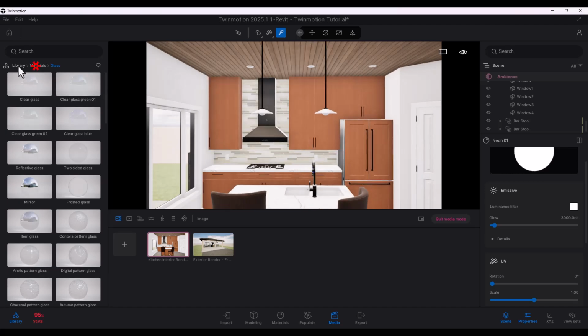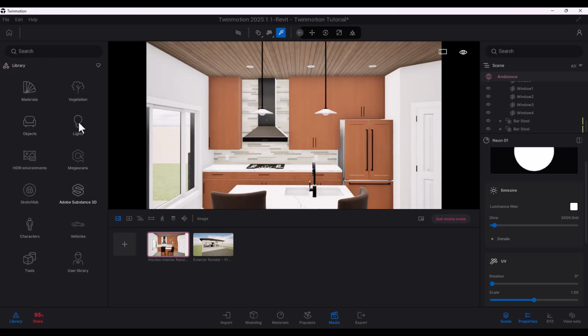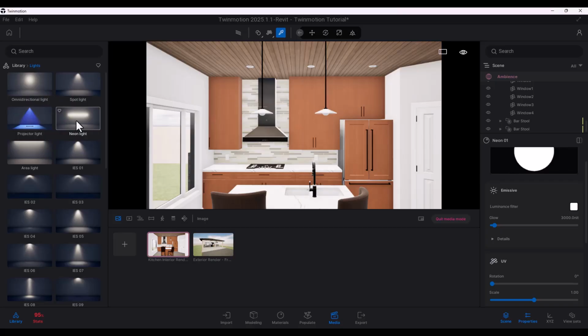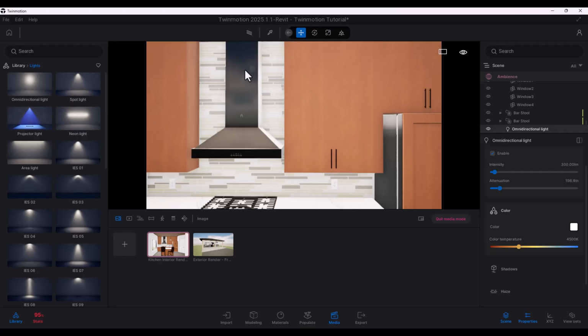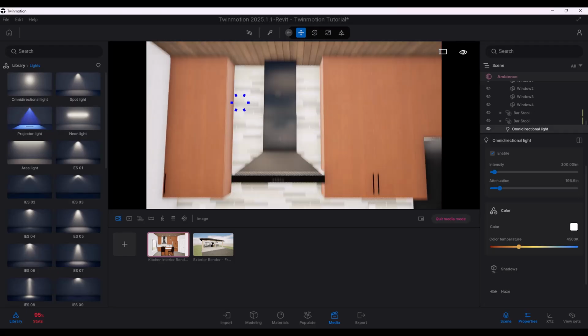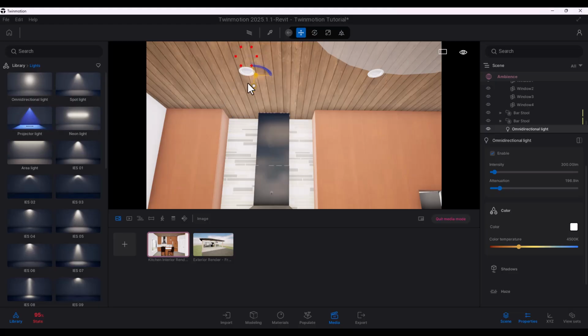Now, the other thing that you can add is actual lighting. So this is artificial lighting that you could bring in. You could do a spotlight, you could do an omnidirectional light. So in my case, I'll maybe just use an omnidirectional light just to keep things a bit simpler. You can gauge where it needs to go, and we'll just put it here.